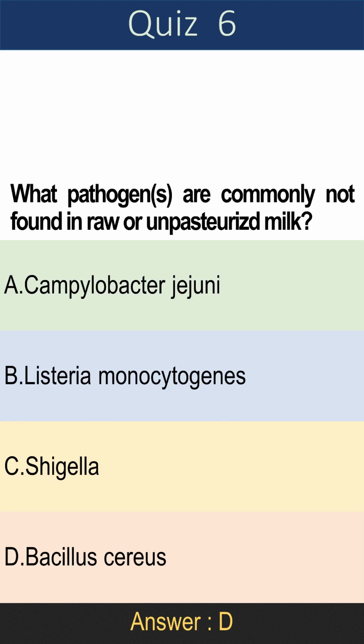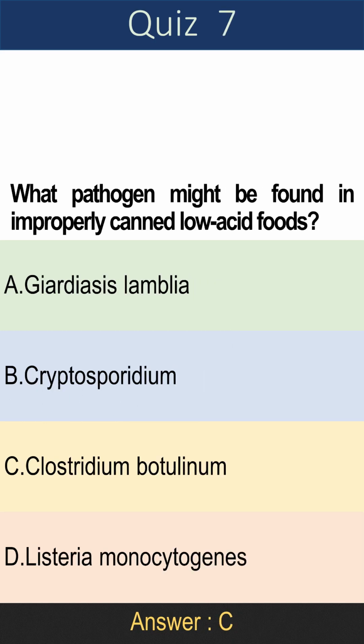Question 6. What pathogens are commonly not found in raw or unpasteurized milk? A. Campylobacter jejuni, B. Listeria monocytogenes, C. Shigella, D. Bacillus cereus. Answer is D. Bacillus cereus.